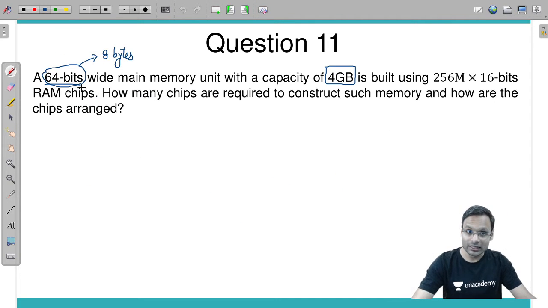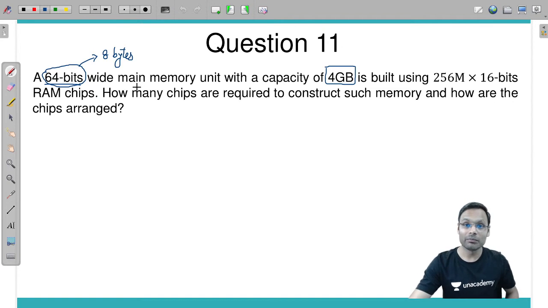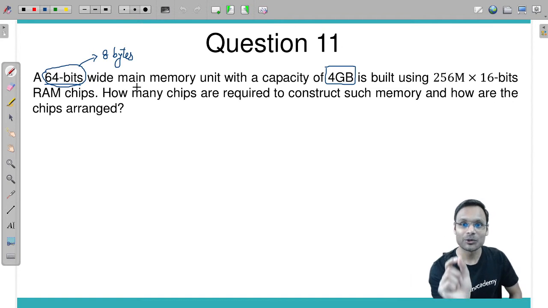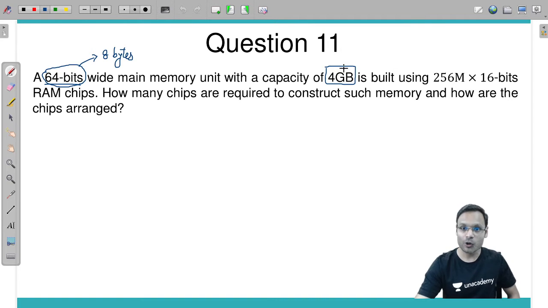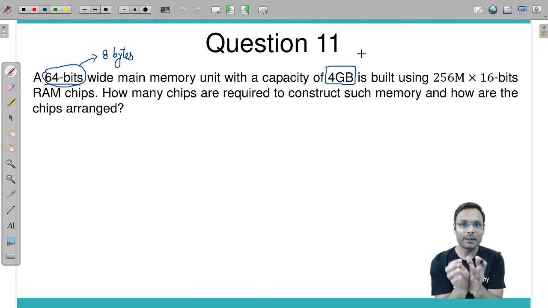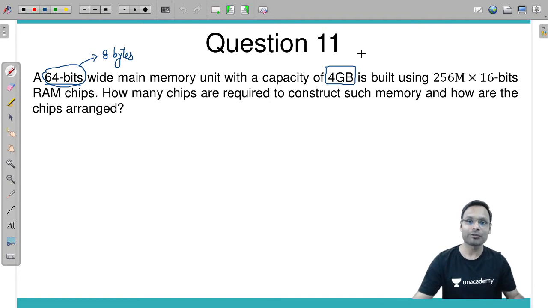Okay, now come back here. What I told, 64 bits wide main memory means on each address CPU expects 64 bits, 8 byte data, but we have total capacity of 4 GB. So the 4 GB capacity of memory should be organized in such a way, some number of words cross each word will be of 8 bytes.